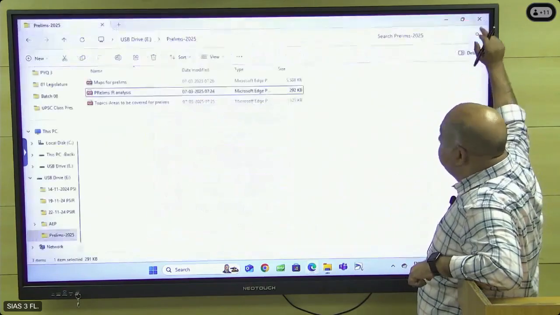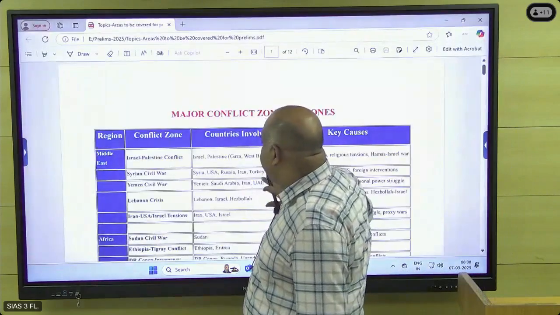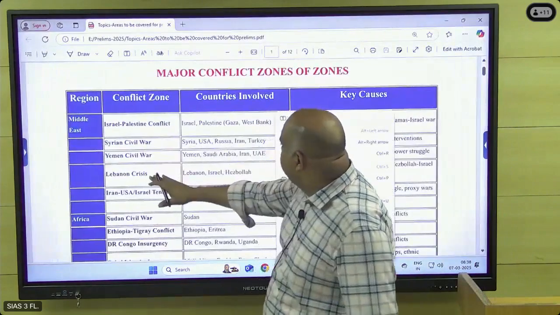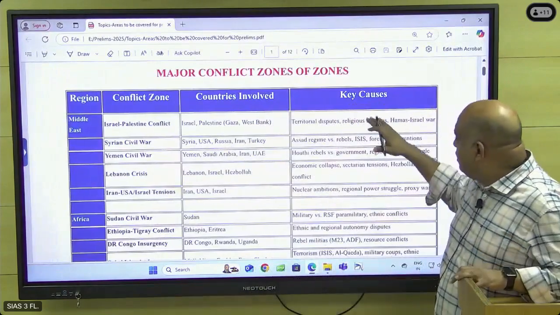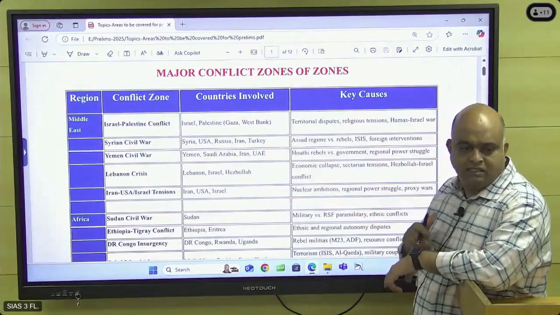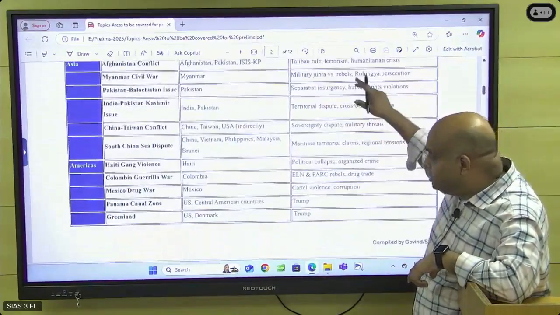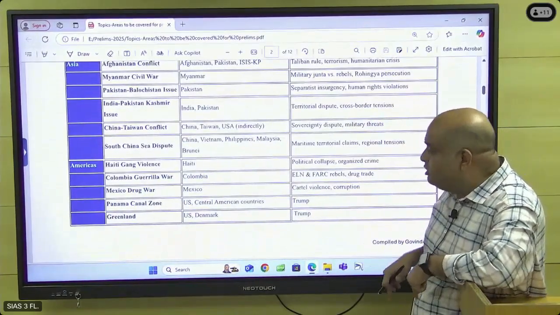So what I will do is, I have listed certain areas. The important conflict zones, the countries, parties involved, what the causes are, in a table format. I will share this, you can check it. So I have given the conflict zones. These are all the ongoing conflicts going on now.